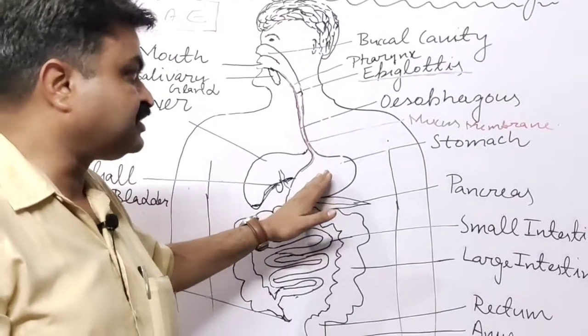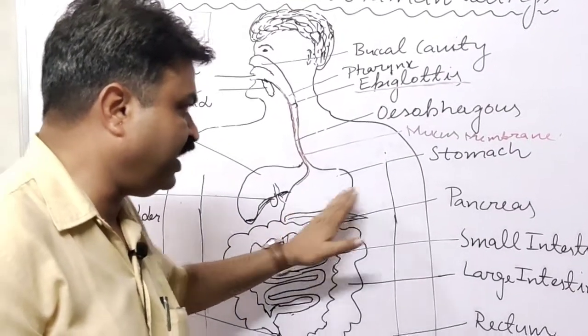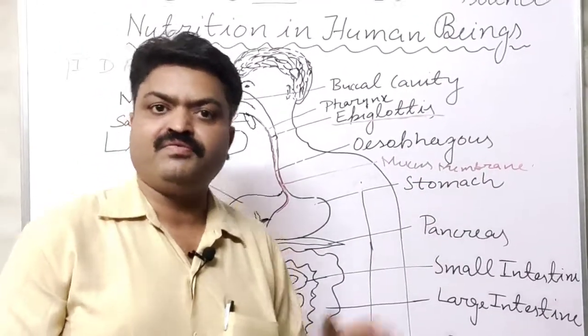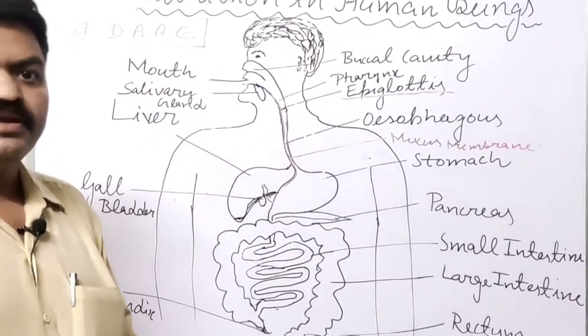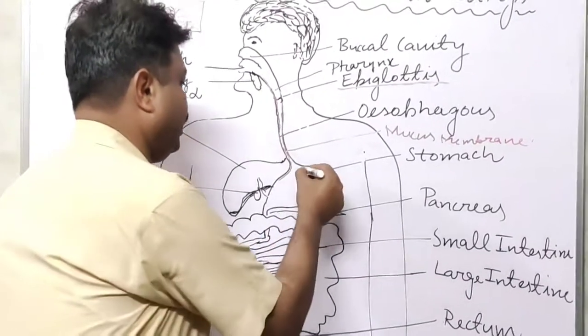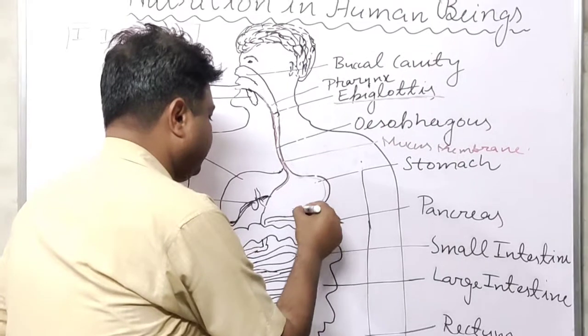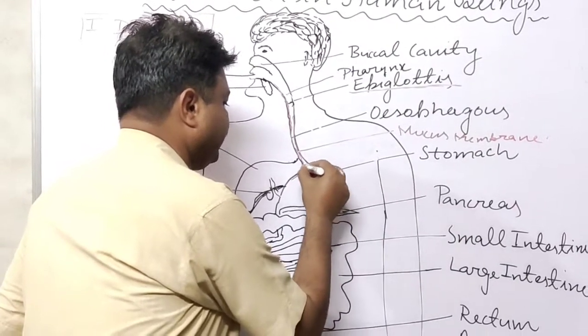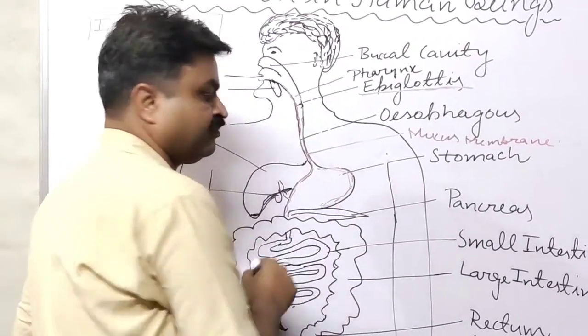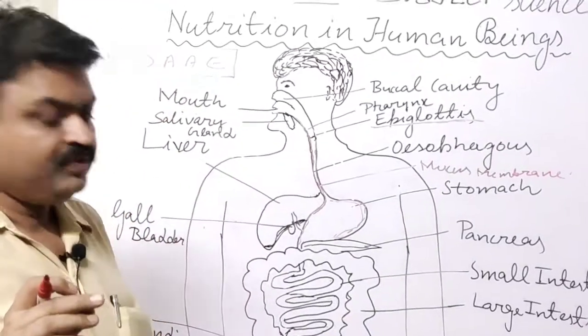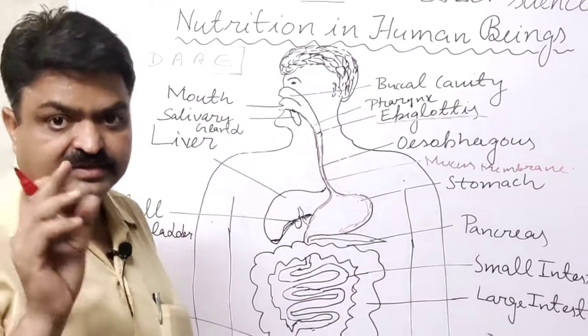That's why the stomach is also known as the grinding mill of the alimentary canal, and it has a thick wall. And in this thick wall, there are many gastric glands, student. Gastric gland.